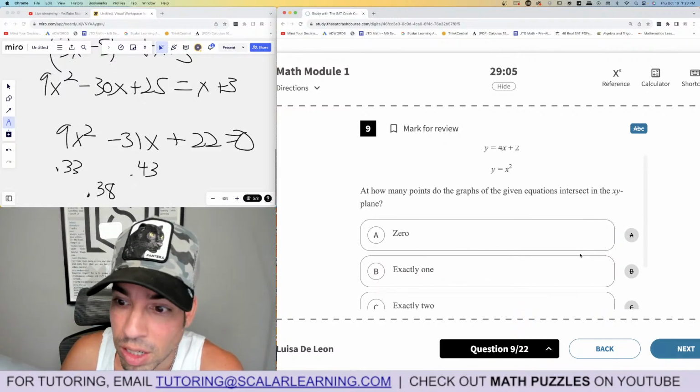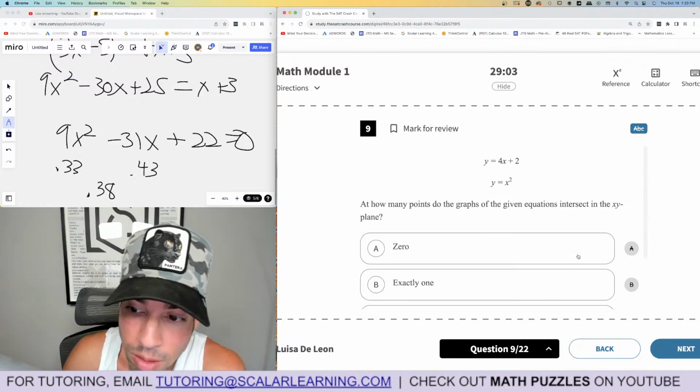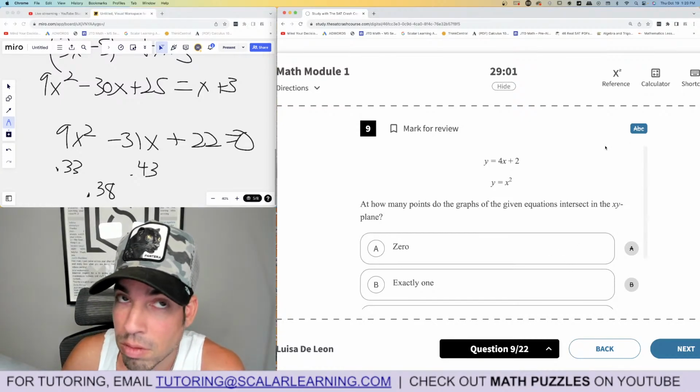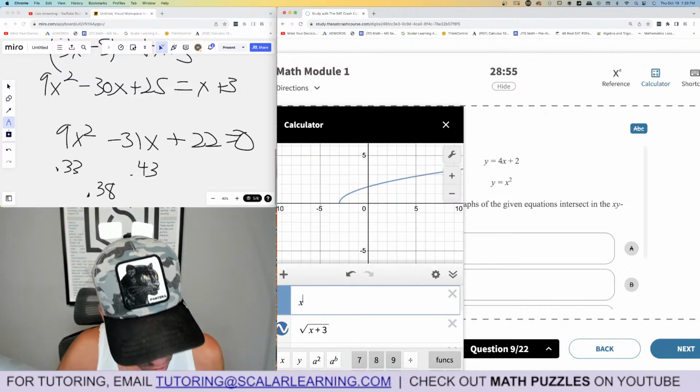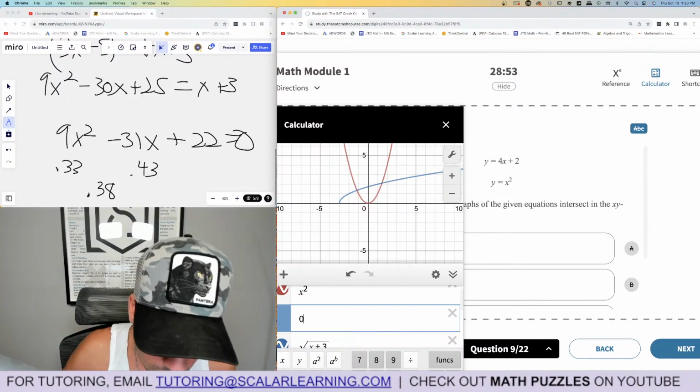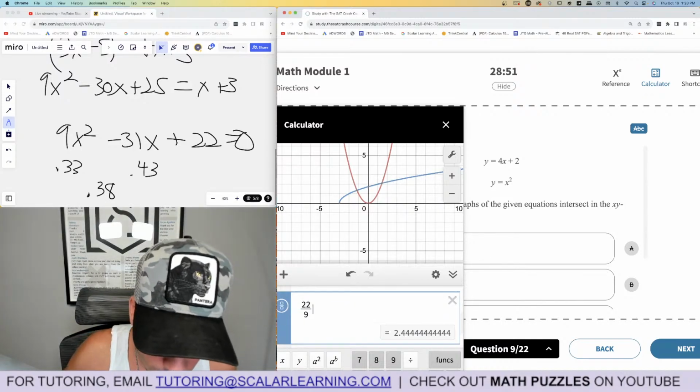How many points do these intersect? I mean, again, I can just graph these, but it's 4x plus 2. It's going to be 2 points. It's got to be 2 points, but we'll graph them on Desmos. X squared. And then we have, what is that, 4x plus 2, right?